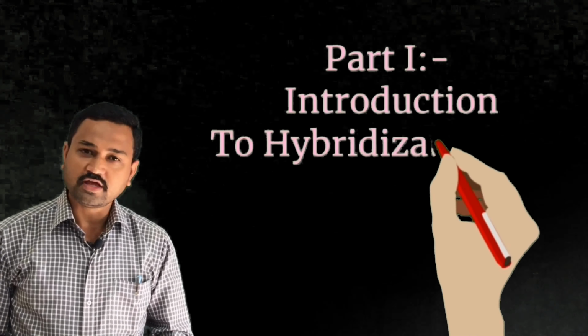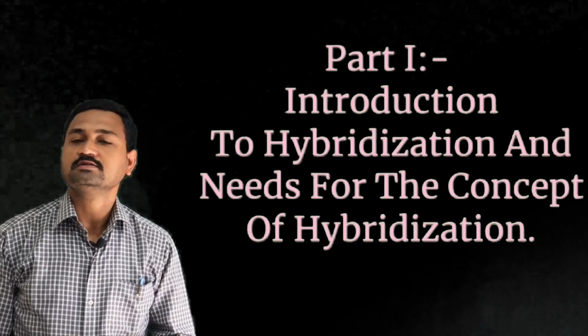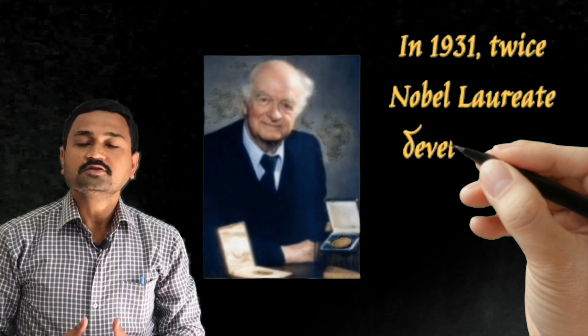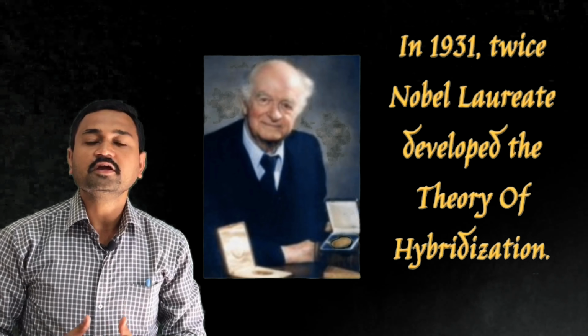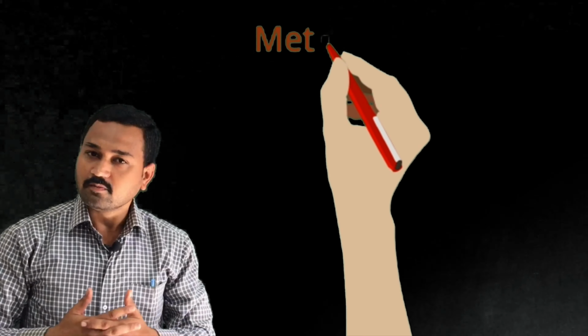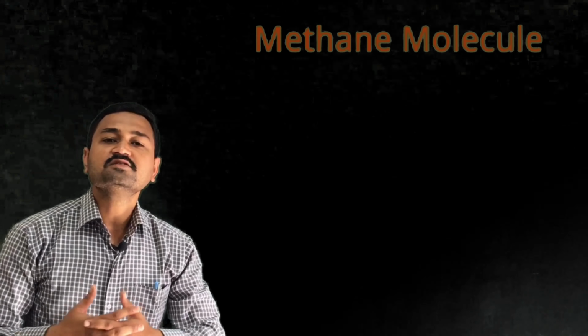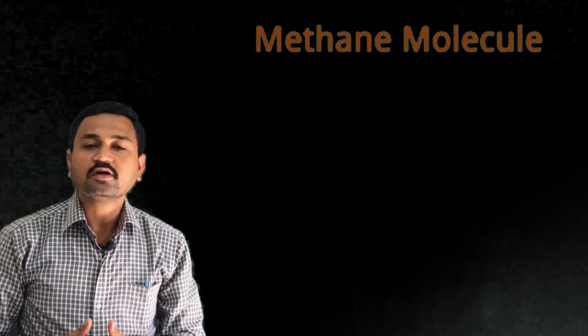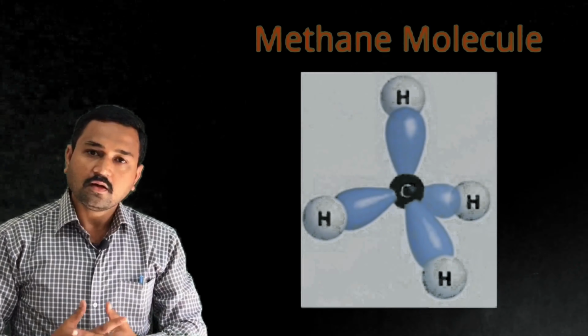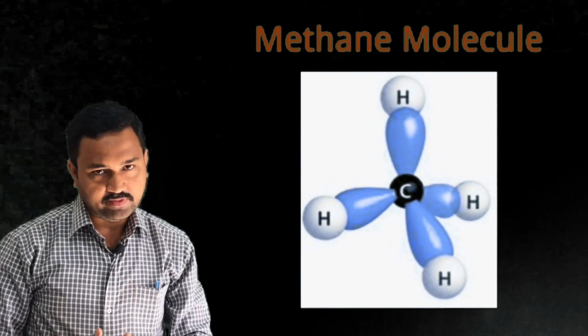Let us start with part one, that is the introduction to hybridization and the need for the concept of hybridization. In 1931, the two-time Nobel Prize winner Linus Pauling developed the theory of hybridization, or he introduced the concept of hybridization, on the basis of a simple molecule, that is the methane molecule. He explained the structure of the methane molecule on the basis of hybridization by using atomic orbitals.